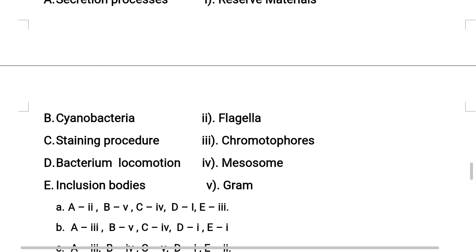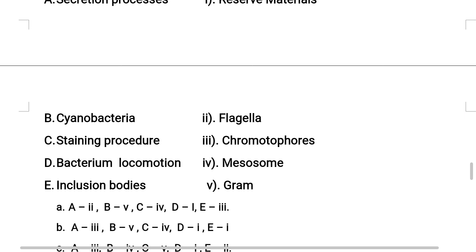Next, staining procedure. The staining procedure of bacteria was discovered by Hans Christian Gram. So C is matching with Roman number 5.